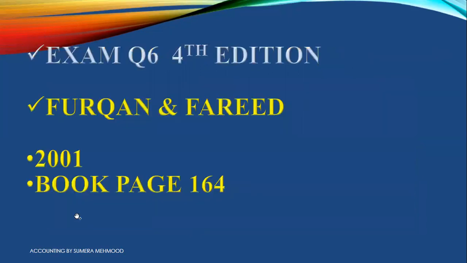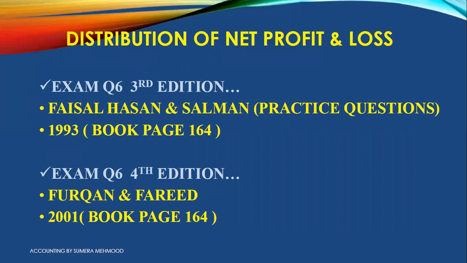I proceed towards your exam question number 6. Here I'm talking about the fourth edition of the second year intermediate book, Petiwala. Your question has partners named Furqan and Fareed, 2001. This is available on your book page number 164. We have this distribution of net profit and loss, and if you have queries regarding the third edition, exam question number 6 is the Faisal Hassan and Salman practice question.